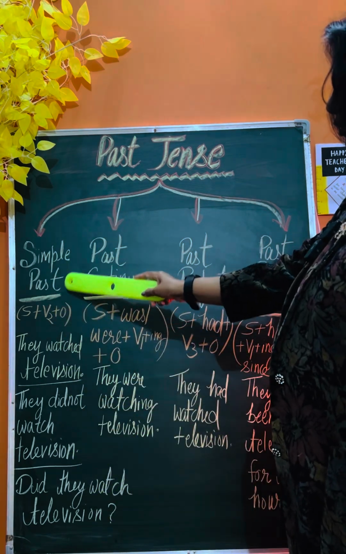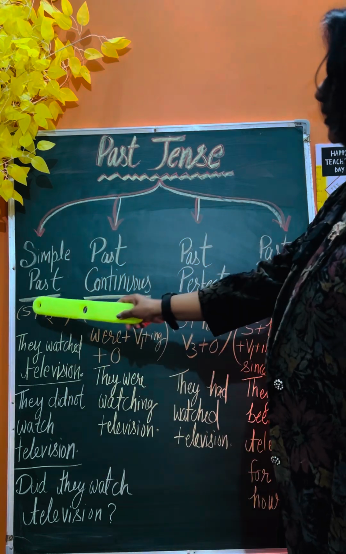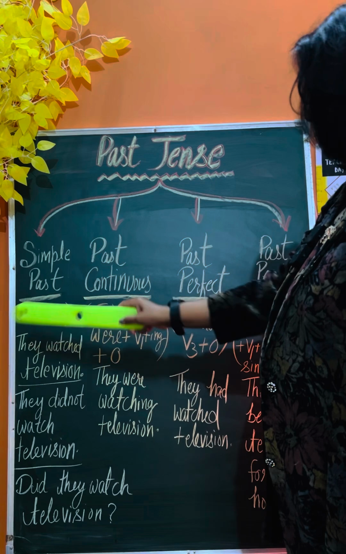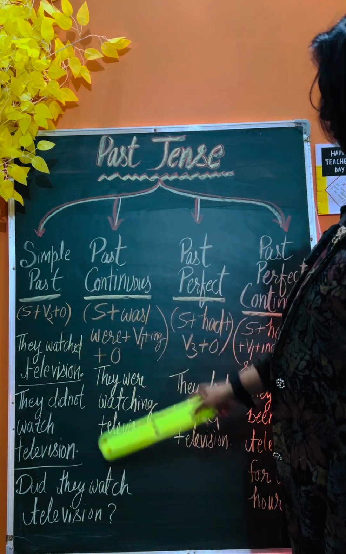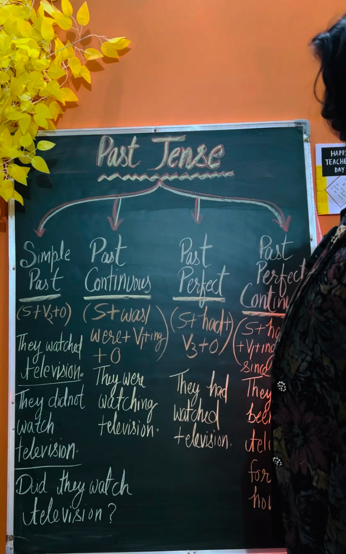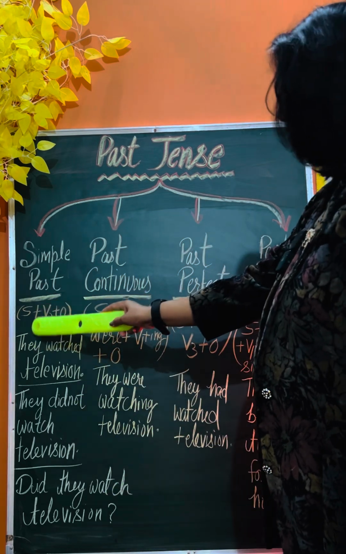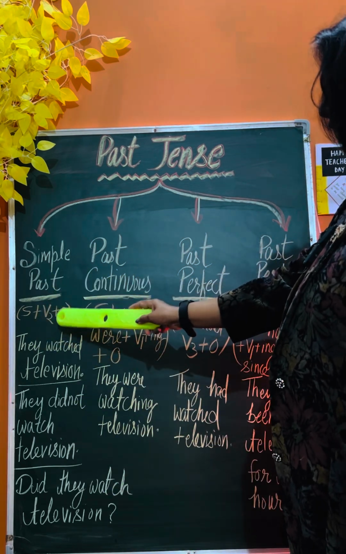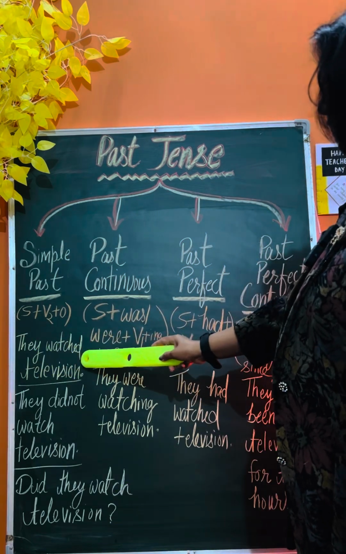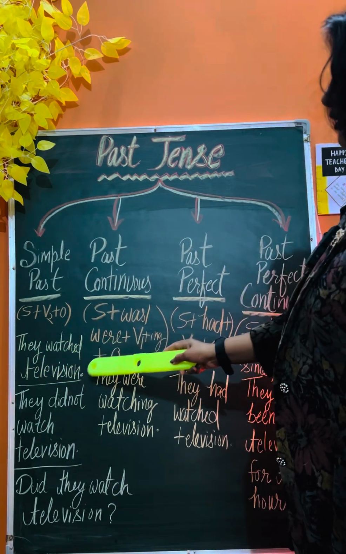So how are you going to frame the sentence? Subject plus V2. V2 stands for the verb's second form, and O stands for object, right? So subject plus V2 plus object. For example, they watched television.